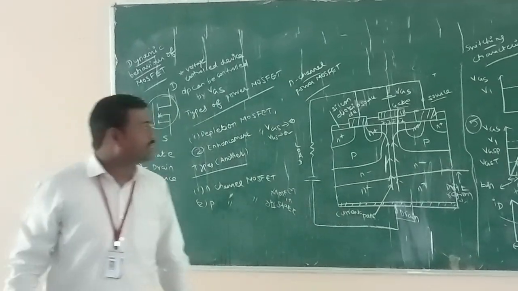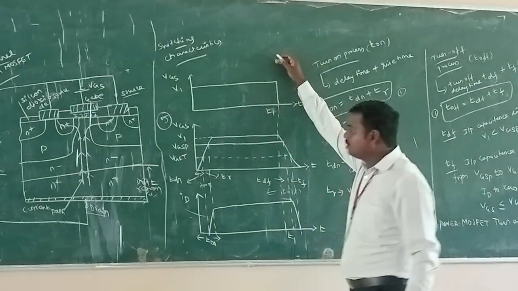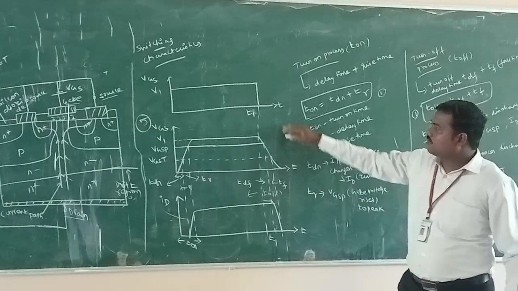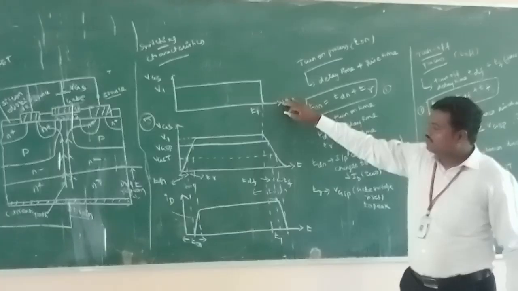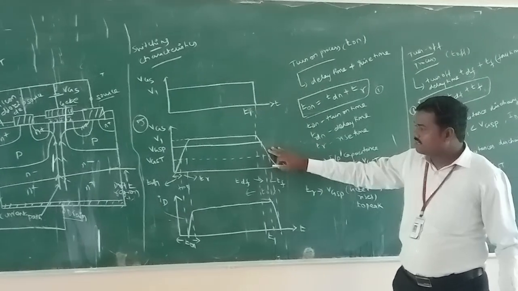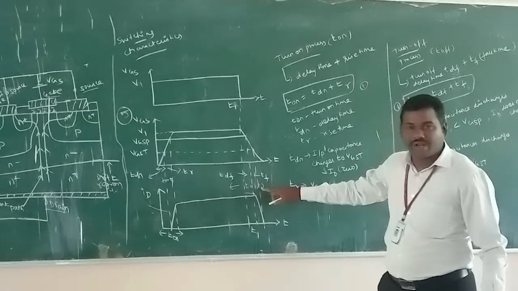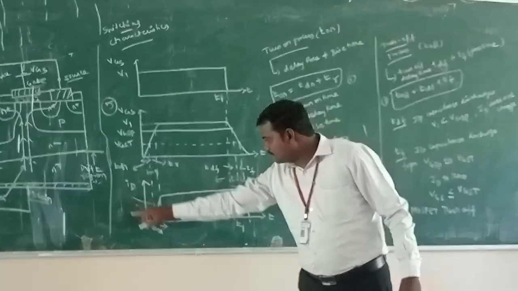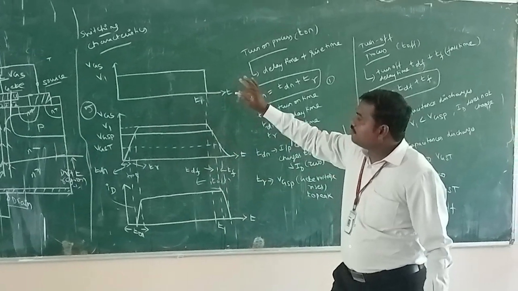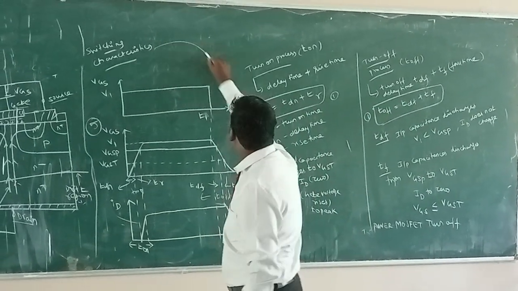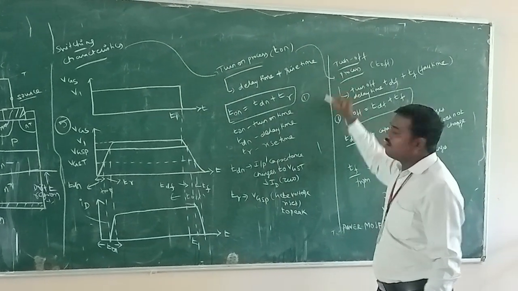The main process of switching characteristics has been explained below in this diagram. The first one is here. When the gate to source voltage is given to the MOSFET, this diagram represents both the turn on process and the turn off process. This diagram represents drain characteristics. First of all, there will be two types of process. One is here, turn on process, and another one is here, turn off process.